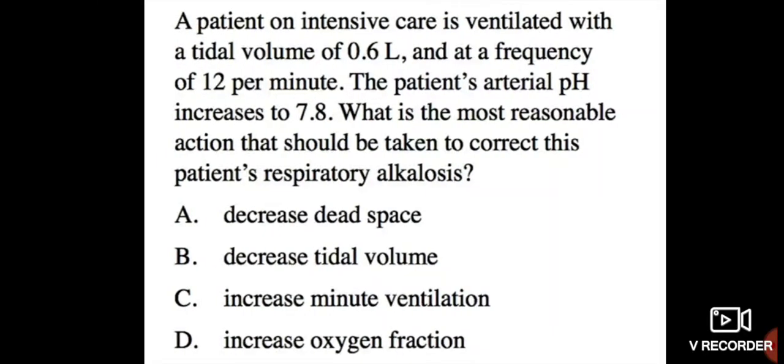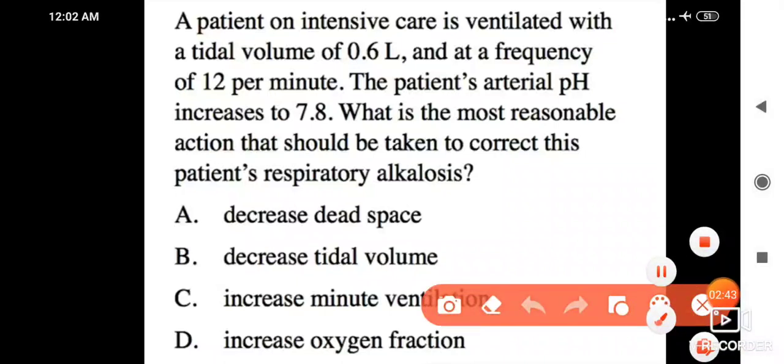A patient in intensive care is ventilated with a tidal volume of 0.6 liter and at a frequency of 12 per minute. The patient's arterial pH increases to 7.8. What is the most reasonable action that should be taken to correct this patient's respiratory alkalosis? So the best option here, think. Pause this video guys, think properly.